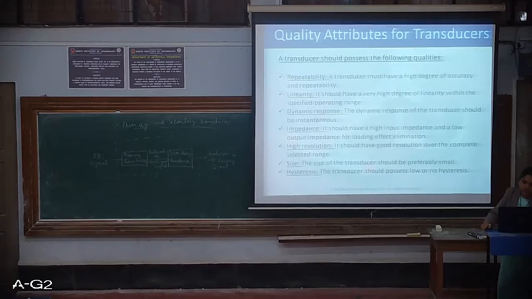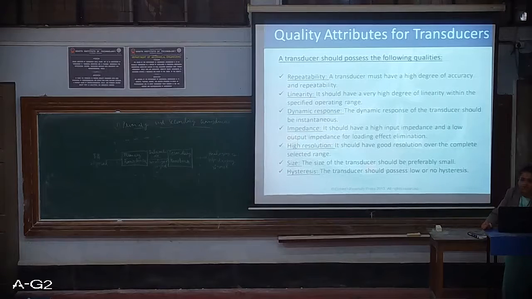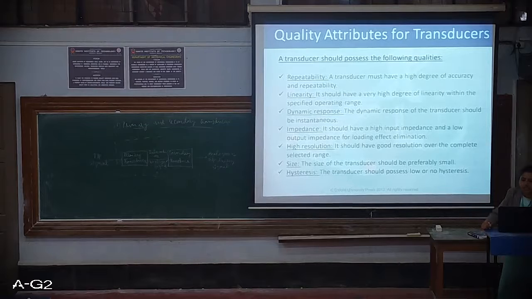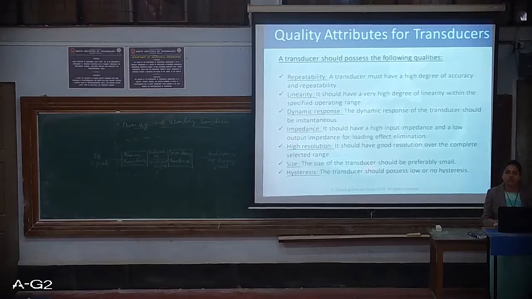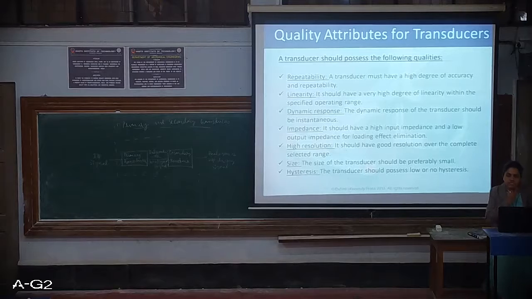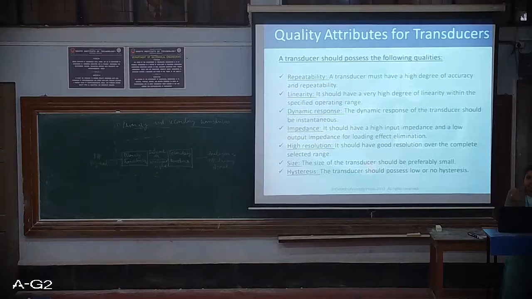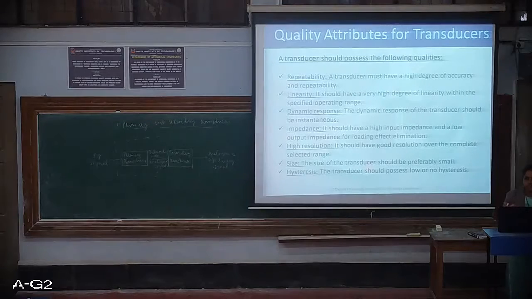It should again be instantaneous. Here it is the threshold. The threshold values should not be very large, and the dynamic response should be very quick, instantaneous. It should not take more time to sense the signal and send it to the next stage. Okay, it should be quick. Impedance is related to the electric signals, capacitance, resistance.